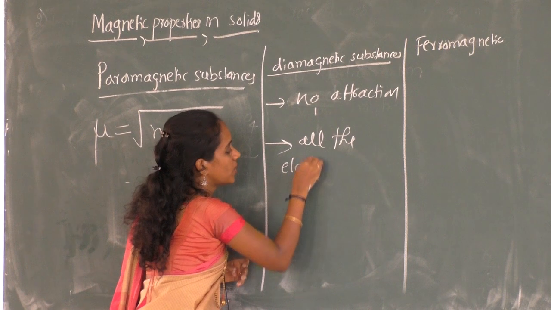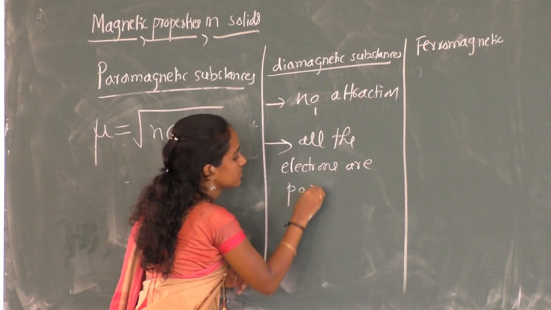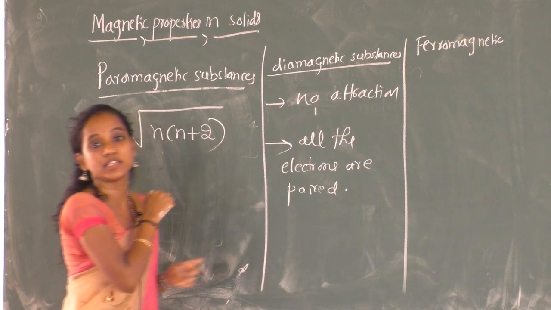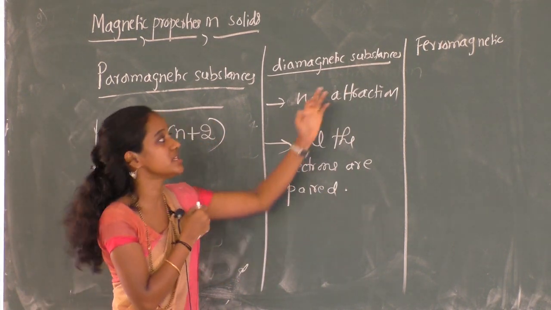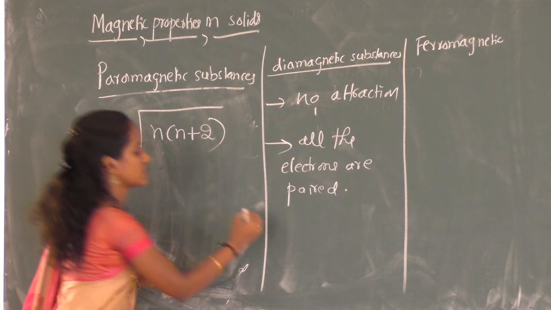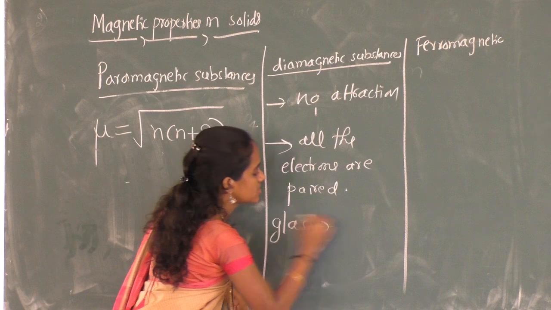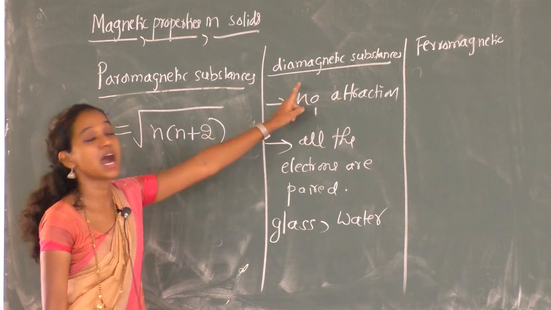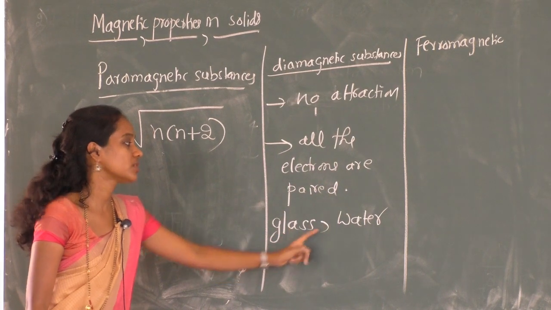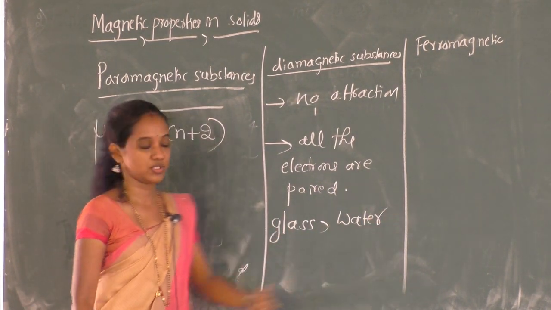All the electrons are paired. There are no unpaired electrons in this type of substances. So glass, and next water, these are all diamagnetic substances. Here you cannot find any unpaired electrons.